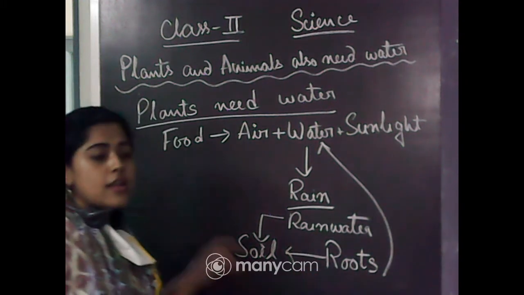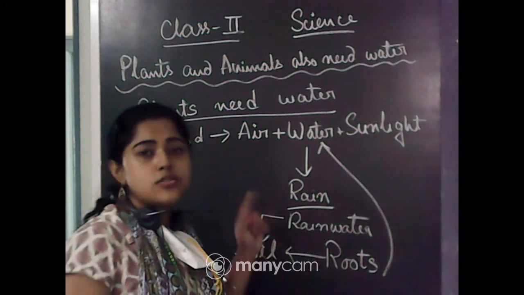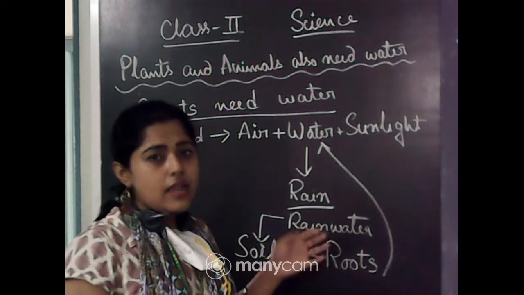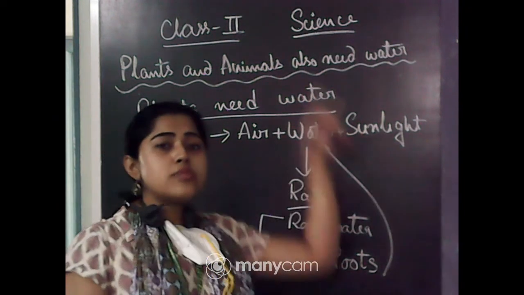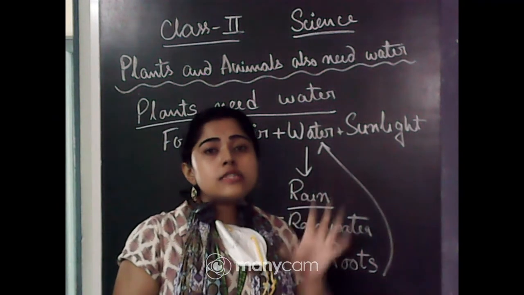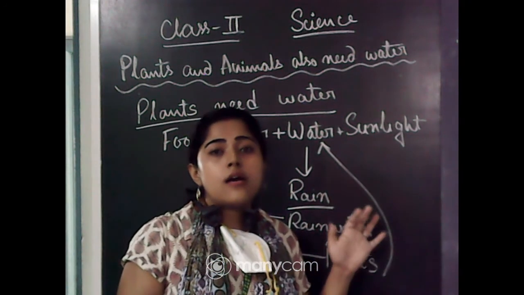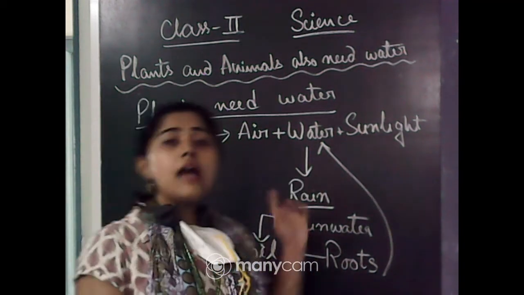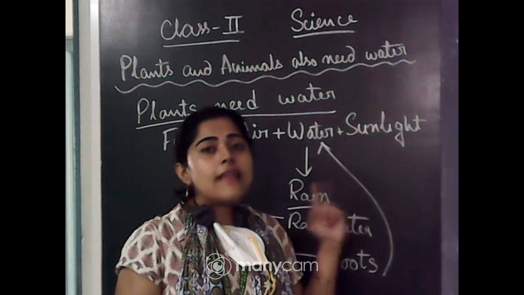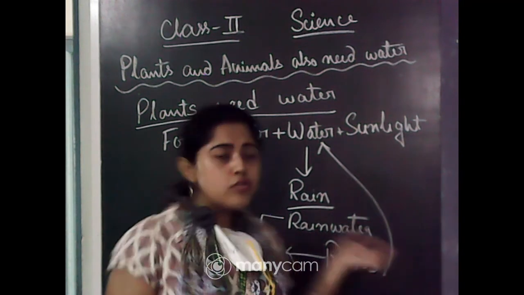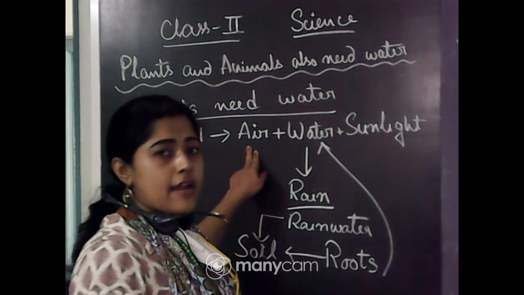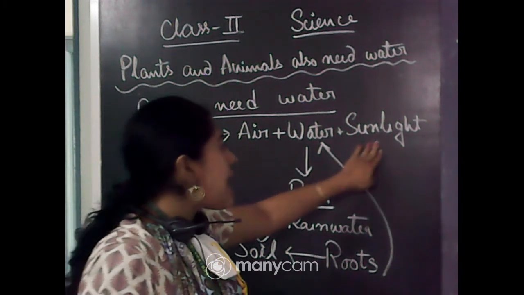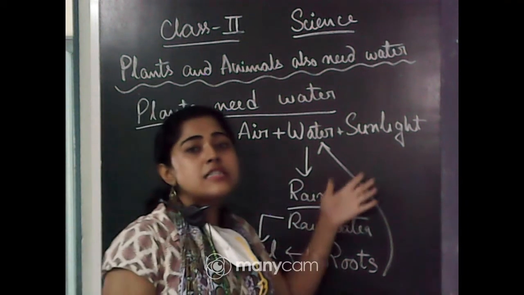So rain is the main source of water, but they don't get the rainwater directly. First rainwater goes to the soil, then roots take the water from the soil, and it goes to the plant or leaf, and then the leaf makes their food. So air is all around us and they take air easily. Water they get from rainwater, and then the sunlight.